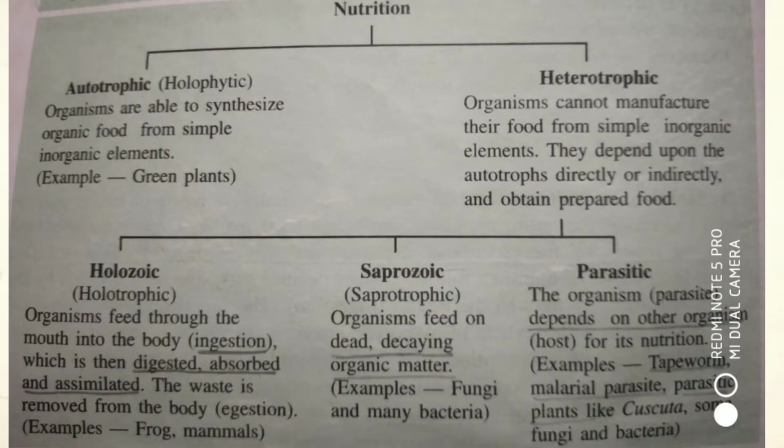The organism on which they live or feed is known as the host organism, and their mode of nutrition, absorbing food from another body, is known as the parasitic mode of nutrition. On the basis of their occurrence on the host body, if they live externally on any body part, they are known as external parasites, and if they live inside the body, in any organ, they are called endoparasites.